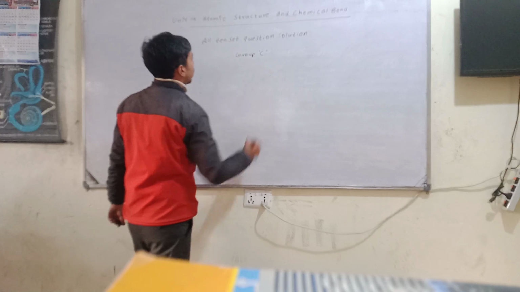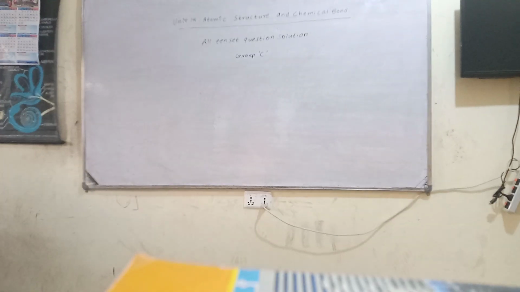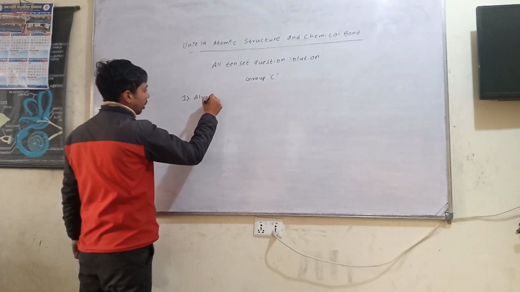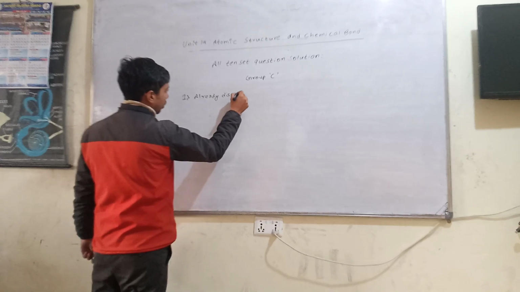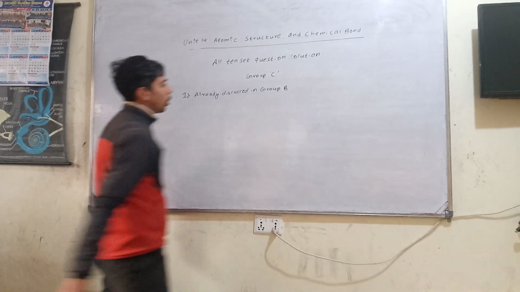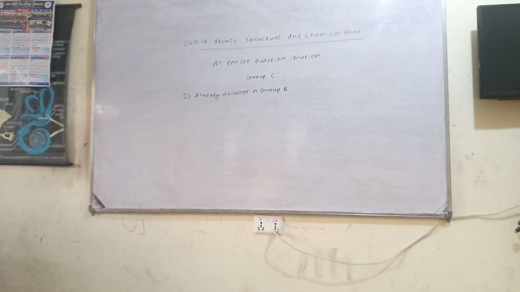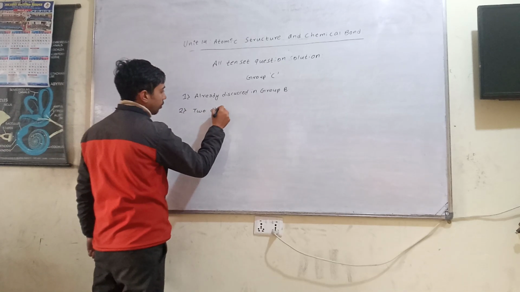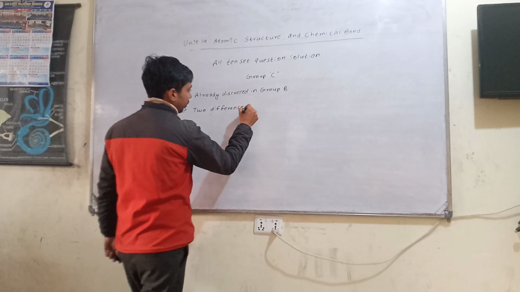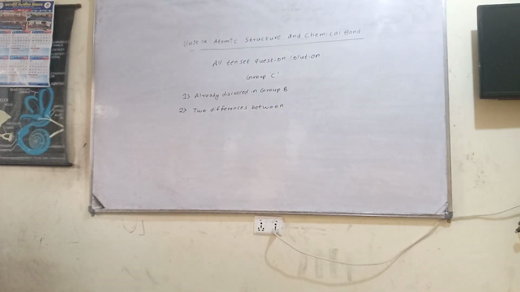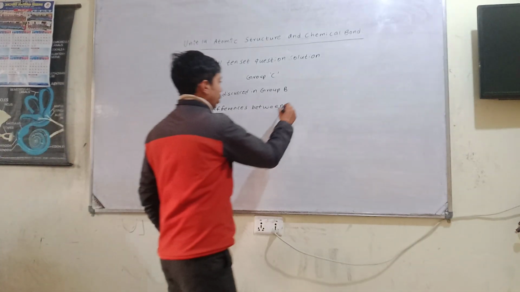Group C question of the tensile correction for class 9 found. This question was already discussed in group B, to find out the molecular formula. Number second question, two differences between electrovalent and covalent compound.